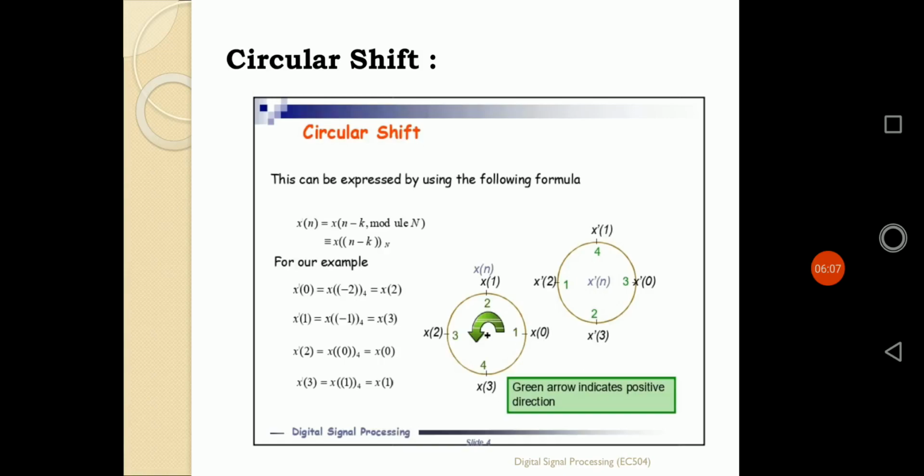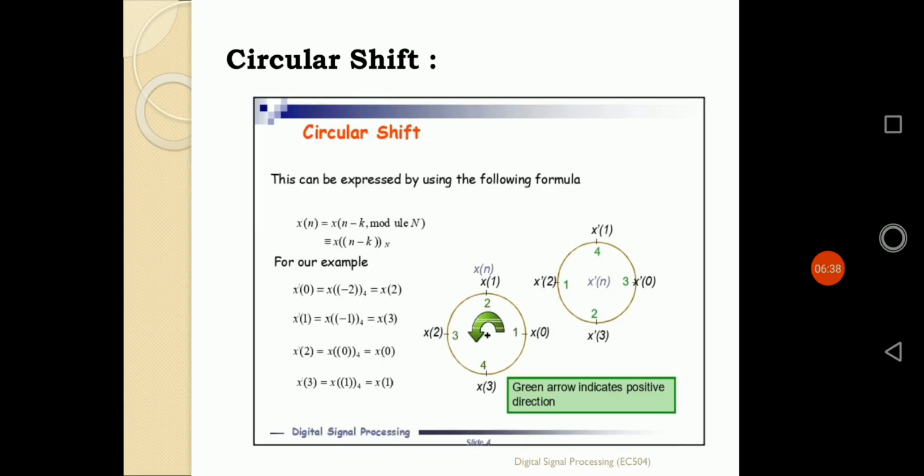So for our example, if I want to find out the value of x of 0, x of 0 is defined by x of 0 minus 2. That means x of 2 can be represented. Again, if I want to find out the value of x of 1, similarly x of 1 minus 2, that is simply defined as x of 3. In a similar way, the representation of x of 2 is simply defined by x of 0. So whatever the value of x of 0, that is what defines it.